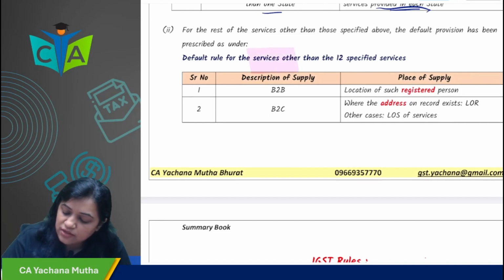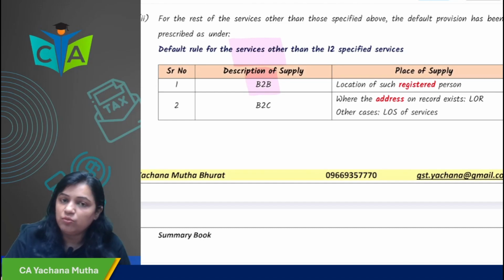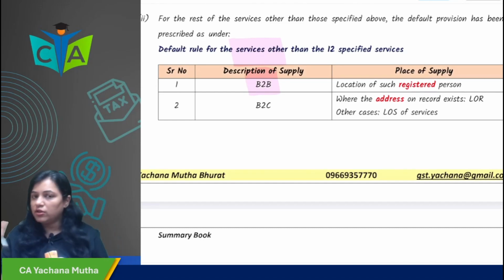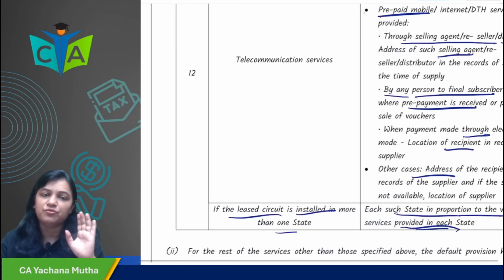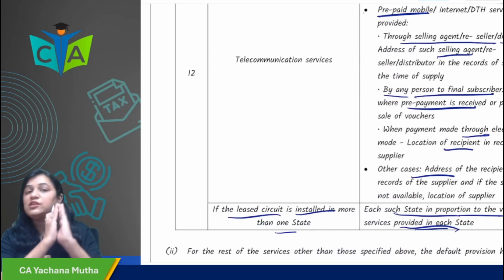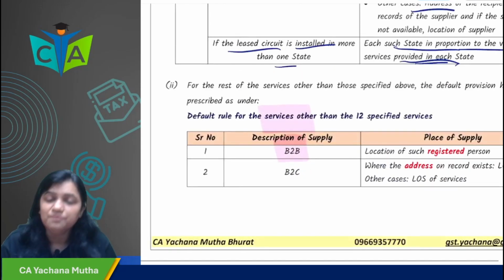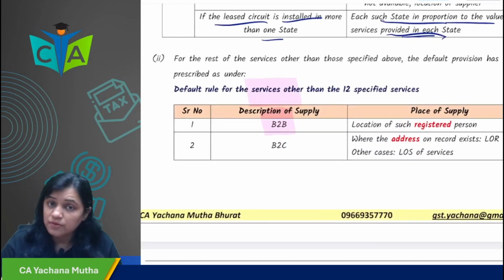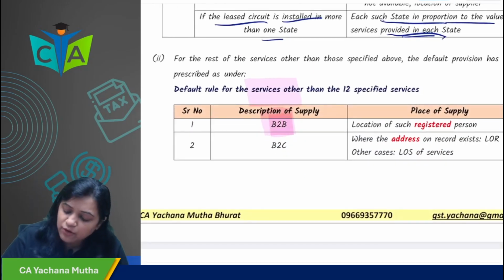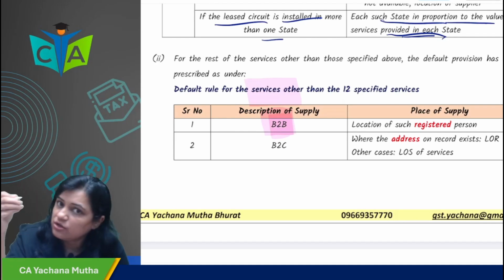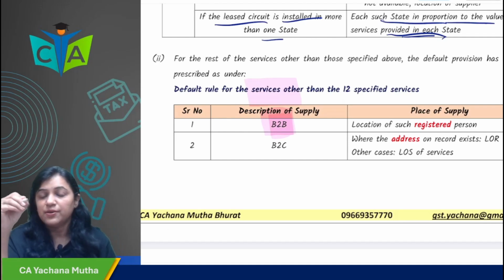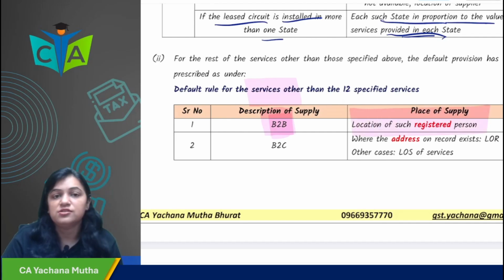default rule for services other than the 12 specified services, we will see. In case of B2B, place of supply in all the services except those 12 above, for which specific rules are given. But all other services will come under the default rule. What is that default rule? If the service is supplied B2B, that means you are supplying service to a registered person, the place of supply would be the location of such registered person.